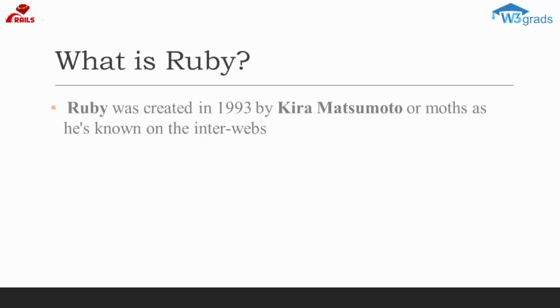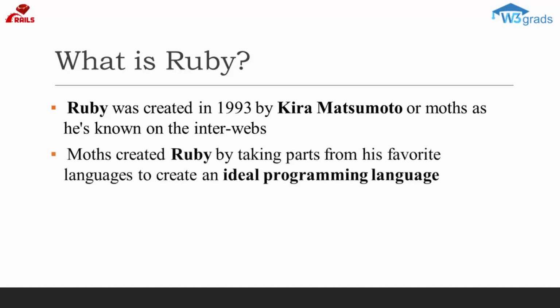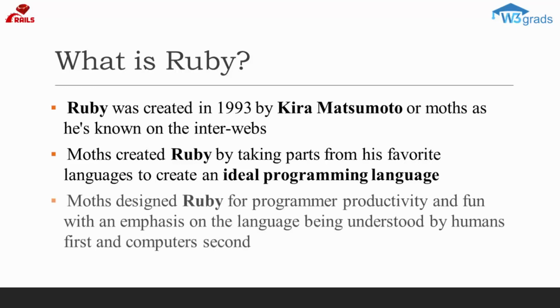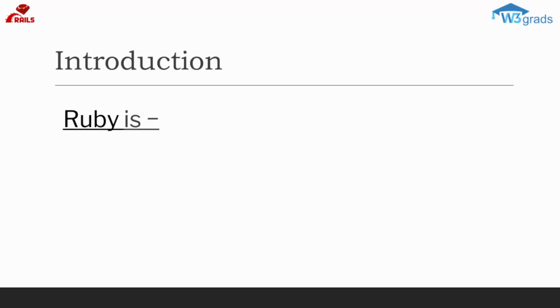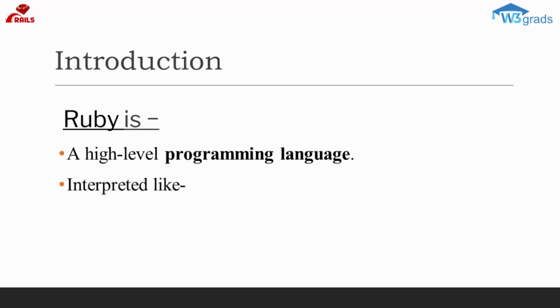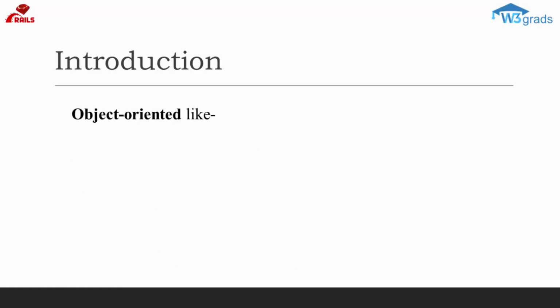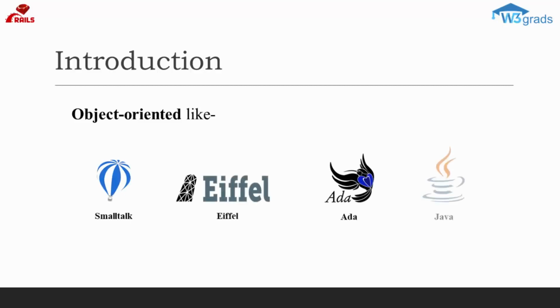Talking about Ruby, Ruby was created in 1993 by Yukihiro Matsumoto, or Matz, as he's known on the interwebs. Matz created Ruby by taking parts from his favorite languages to create an ideal programming language. Matz designed Ruby for programmer productivity and fun, emphasizing the language being understood by humans first and computers second, which is why Ruby is such a fantastic language to learn, especially for beginners, because it's very easy to read and understand. Ruby is a high-level programming language, interpreted like Perl, Python, object-oriented like Smalltalk, Eiffel, Ada, Java.